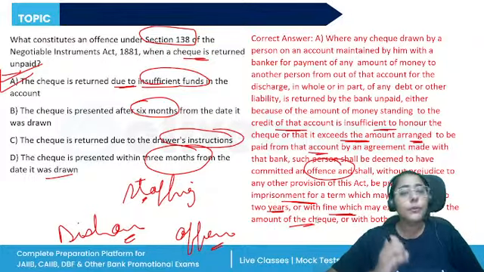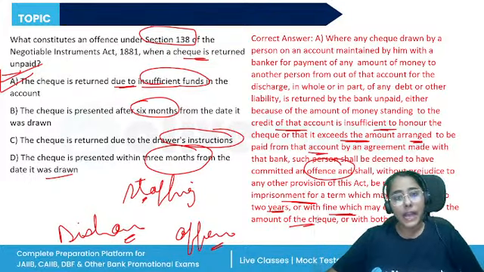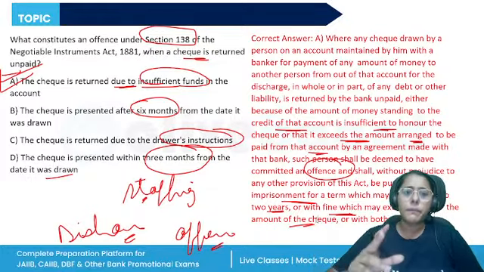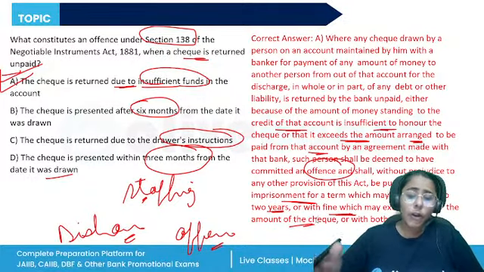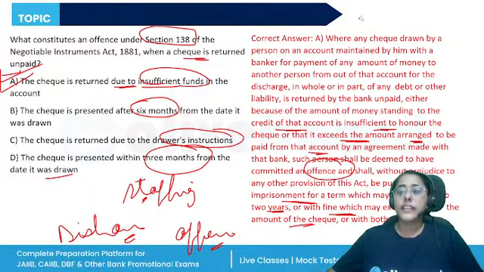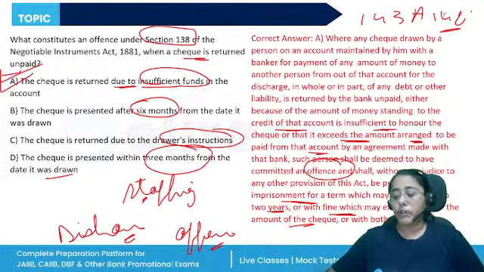Now there's the whole proceeding process. The drawer, if they plead not guilty, they can apply it to the court. The court will hear both the parties and then they will give the decision. Interim compensation, final order, section 143A, section 148, very important.